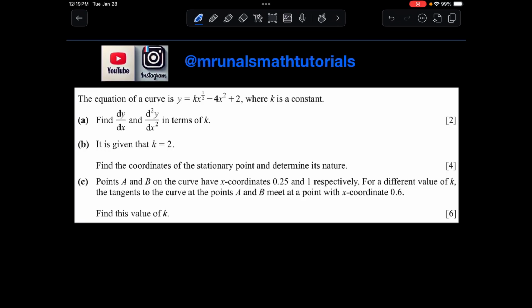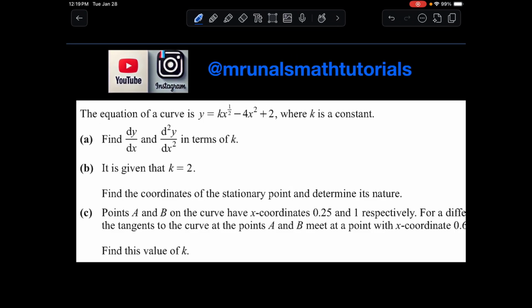So let's look at the first question. The equation of the curve is given as y equals kx to the power of half minus 4x squared plus 2, where k is a constant. We need to find dy by dx and the second derivative, and give them in terms of k. It's also given that k is equal to 2.